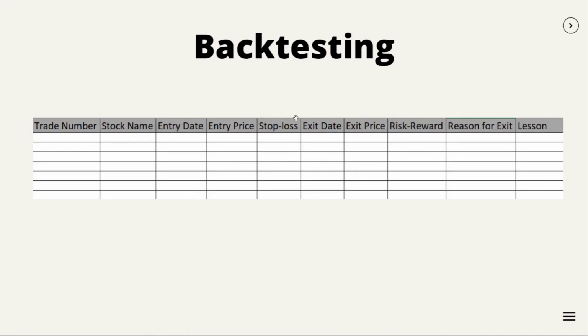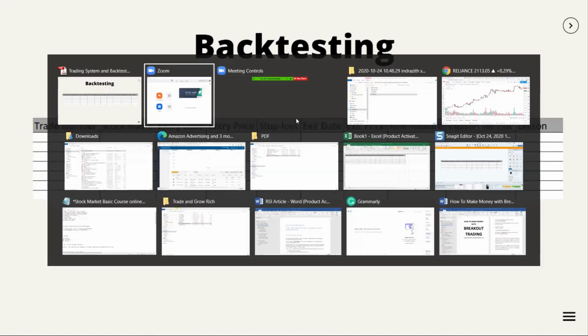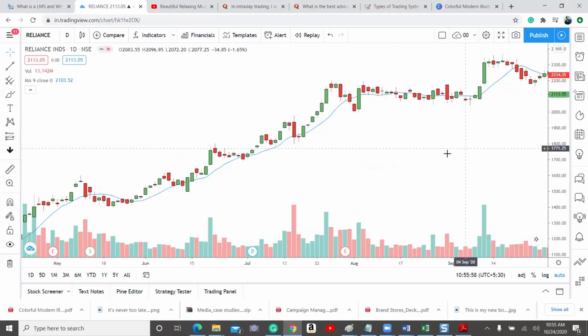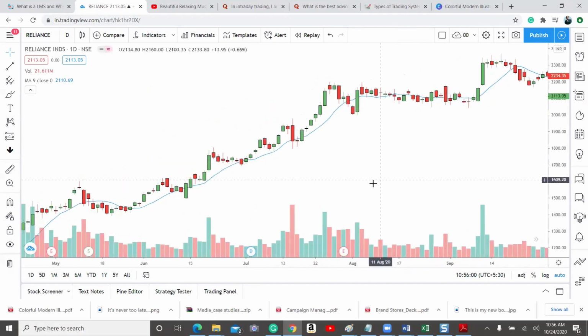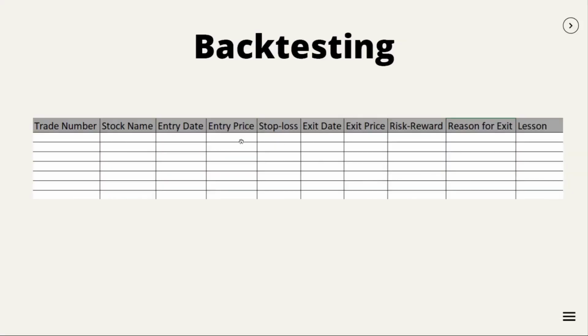It's very simple. Assume we will consider the same trading system that I'm explaining now. Assume this is the template. The first column will contain the trade number 1, 2, 3, 4, etc. The second column is the stock name. The third column is entry date. The fourth column is entry price. Next is the initial stop loss. Next is exit date, then exit price. And then risk reward after trade. So what is the total risk reward after trade? Then the reason for exit and any lessons learned.